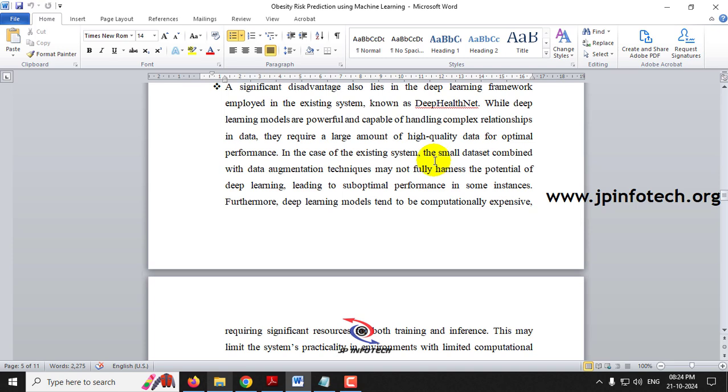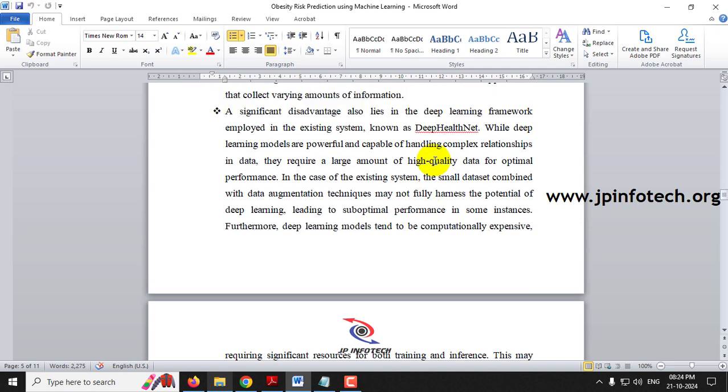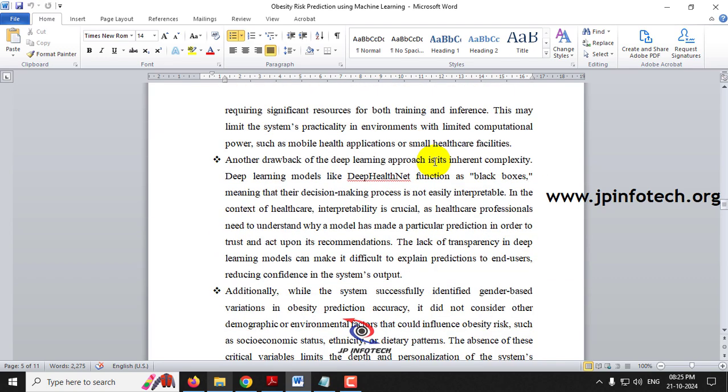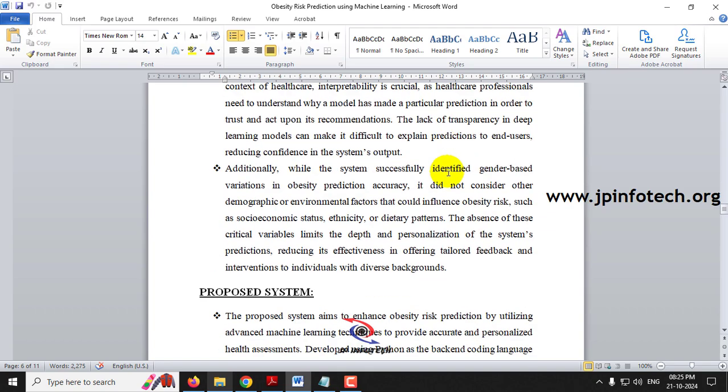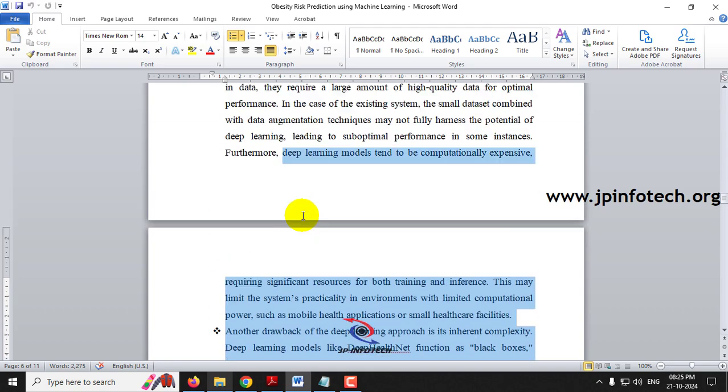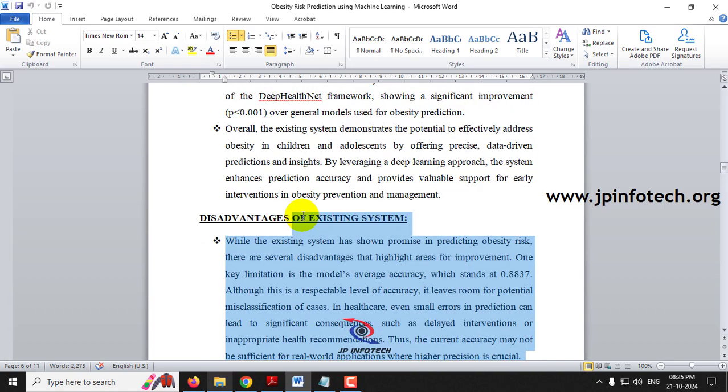Another disadvantage is that they are using a deep learning framework, which requires a large amount of high quality data, but that is not done here. Another drawback of the deep learning framework is its inherent complexity. Those details are mentioned here in the disadvantages of the existing system part.